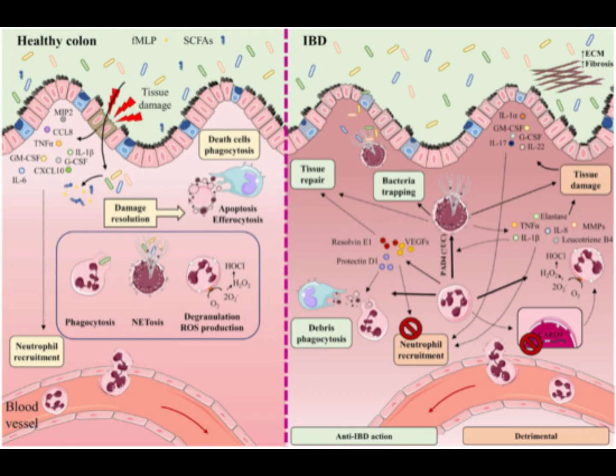Lack of the IBD protective gene CARD9 in neutrophils enhances ROS generation. IL-8, TNF-alpha, and PAD4, increased in UC patients, contribute to NET production. Accumulation of NETs in the colon is accompanied by the induction of tissue damage and inflammation, as NETs also boost TNF-alpha and IL-1 beta production.